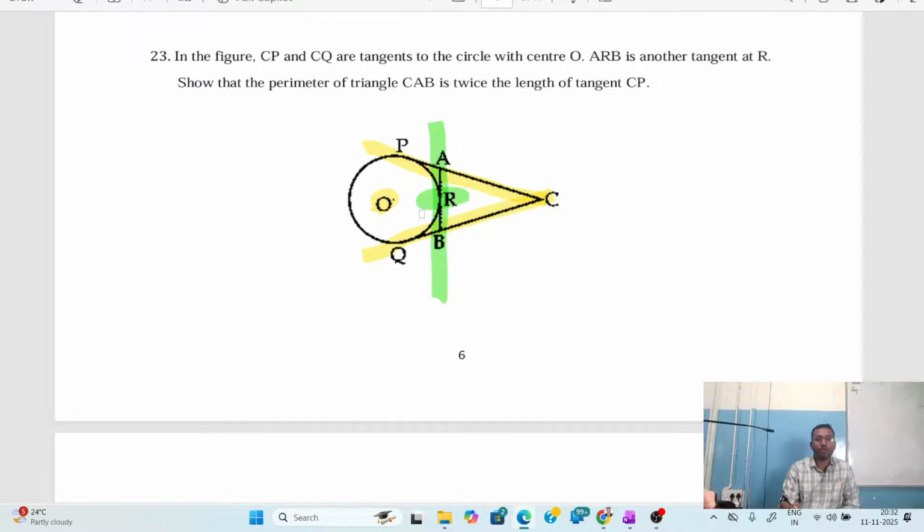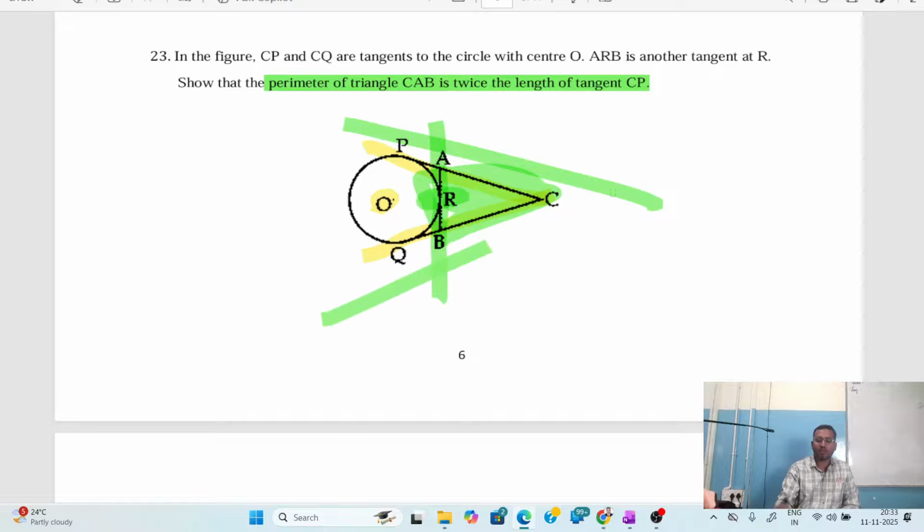Now here we have to show that the perimeter of triangle CAB is twice the length of the tangent CP. Perimeter of triangle CAB or ABC, both are the same. The perimeter of triangle ABC is twice the length of the tangent CP. That is what we have to prove.